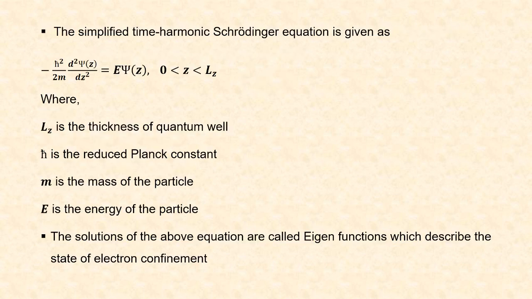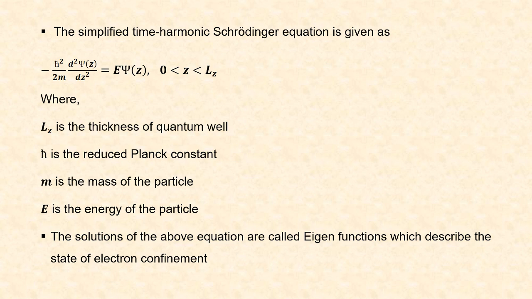Now, let us consider a quantum well, in which the electrons and holes are free to move in the x and y direction and their movement is restricted in the z direction. And we also assume that the potential is 0 when the z direction ranges from 0 to Lz, that is the thickness of the quantum well, and it is infinite in the other region.